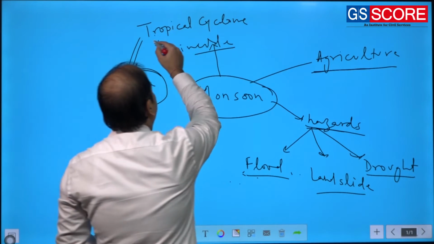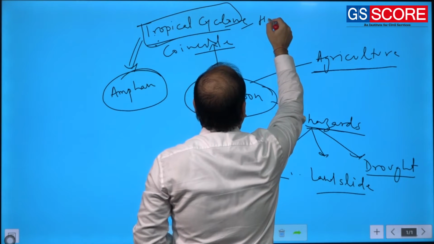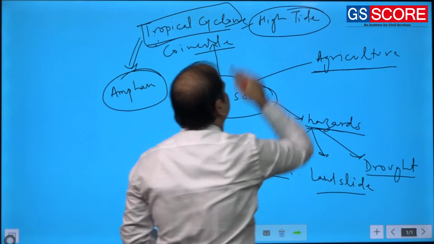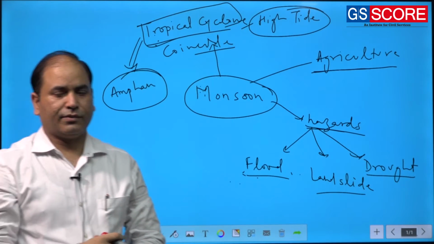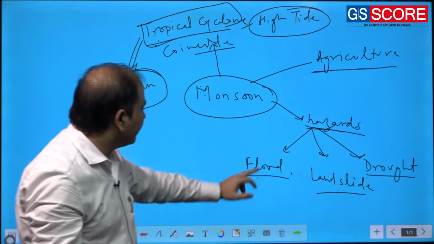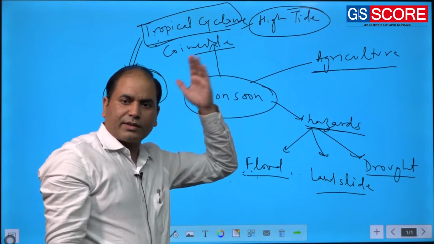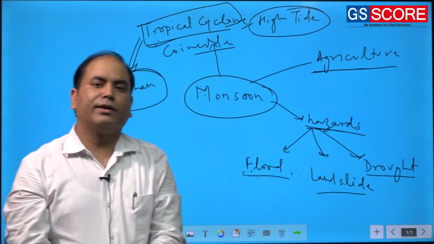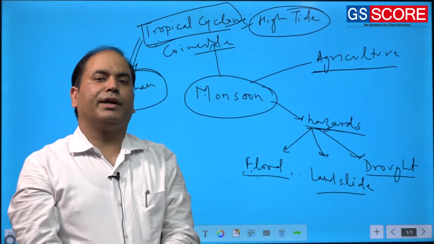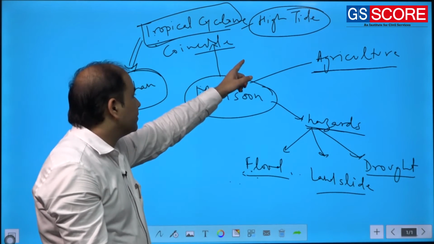Also, when tidal phenomena coincide with the monsoon, the outcome will again be very high, that is the problem of flood. So most of the western coastal floods, especially floods in Mumbai or in some of the other urban areas of the western coast, are sometimes also caused by high tide.